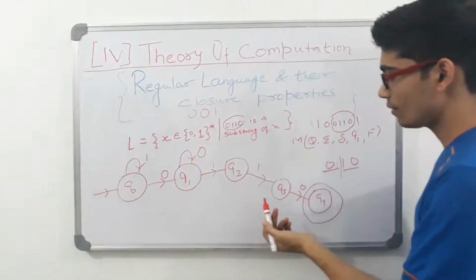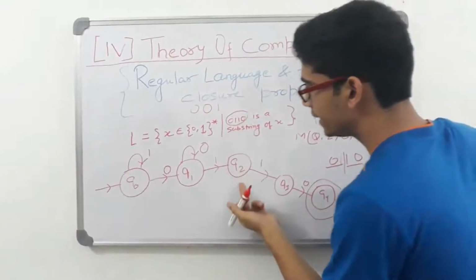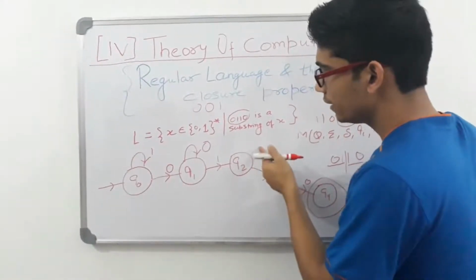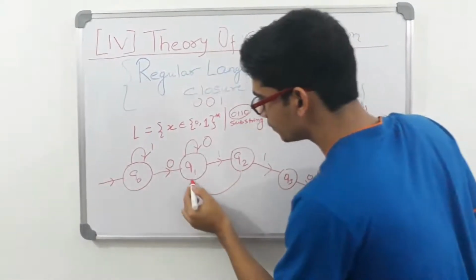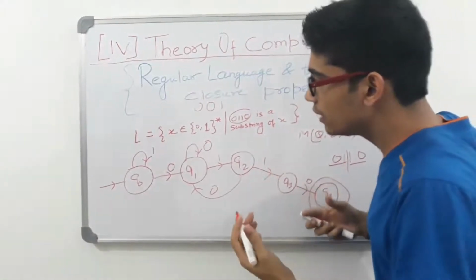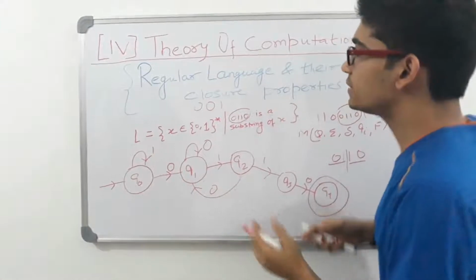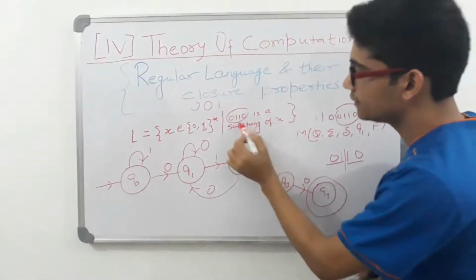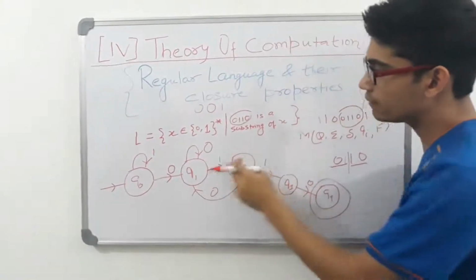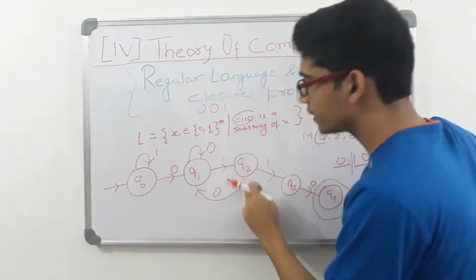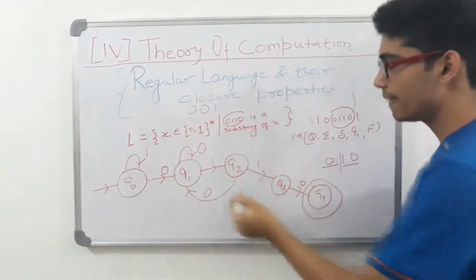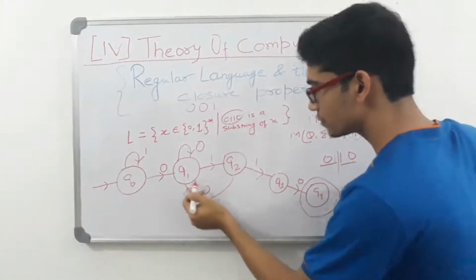Very good. Now what will happen if I get a 0 here at Q2? See, if I get a 0 here at Q2, then I always have to go back to this Q1. Why? Because I've received a single 0. So receiving a single 0 leaves you at state Q1, isn't it? That we have received only one 0 in the hope of getting the next 1 1 0. So when I get a 0 at Q2, everything we have scanned doesn't matter, that is spoiled. So again we'll go to Q1, and from this state we'll again hope for getting 1 1 0. So this is good. I reached Q1 from Q2.